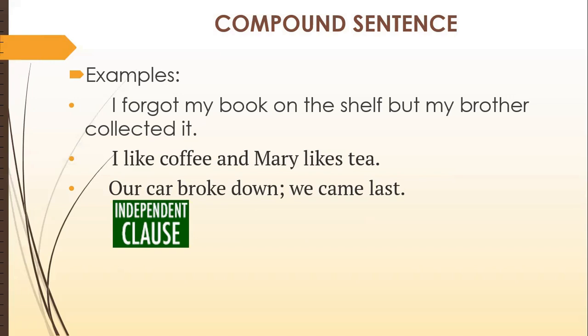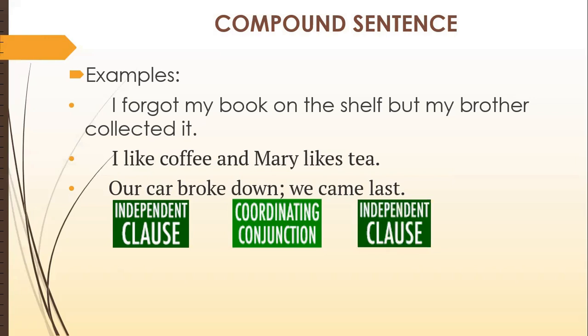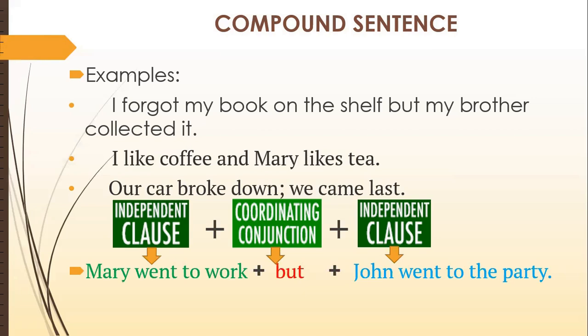Let's see the formula: independent clause, then coordinating conjunction, and then an independent clause again. Now see the example. Mary went to work, but John went to the party. Mary went to work is an independent clause, and John went to the party is also an independent clause. Both are joined with the help of a coordinating conjunction, and what is that? But. So please remember that for a compound sentence, whatever clauses are used are considered independent clauses, and they are joined with the help of a coordinating conjunction.